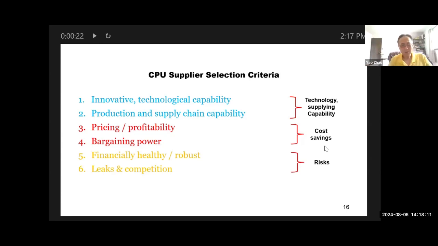There's a lot of data you can collect on this, on the supplier's track history. You can see if the supplier has done this or that historically, which means they may do it again. I will talk mainly about these criteria, from technology, business continuity to cost savings, and finally to risk. So we're going to compare suppliers across all these dimensions.